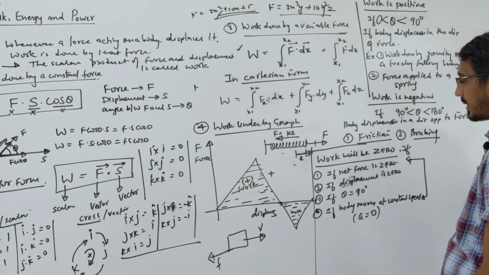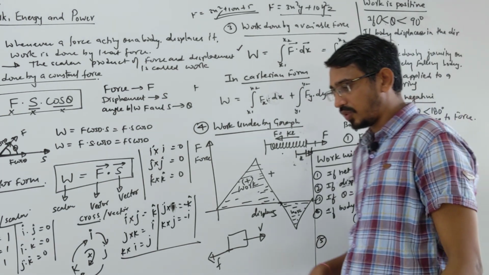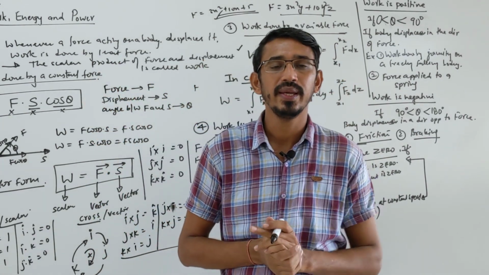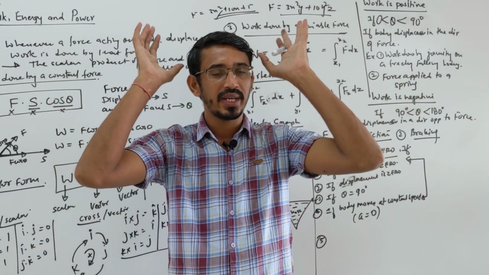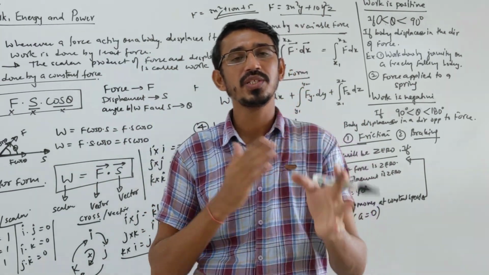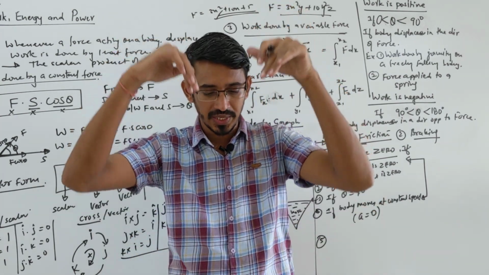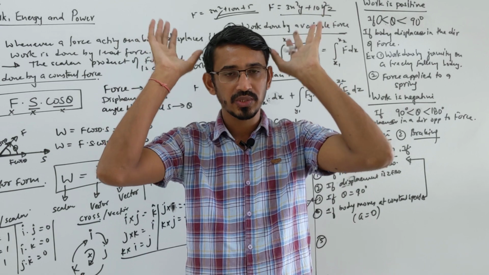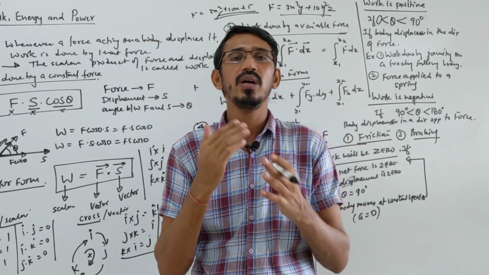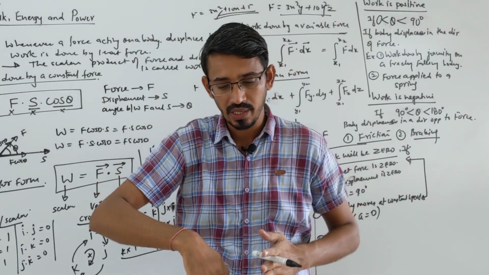Look here, some famous examples where work is zero. One problem is this one. You have seen at railway stations those load carriers, or coolies, helpers. If they are carrying a load on their head and walking, then the work done by gravitational force will be zero. Why zero? Because gravity force is acting straight downward. Suppose you are carrying a suitcase on your head and walking horizontally, then work done by gravitational force will be zero, because gravitational force acts straight downward and they are walking horizontally.